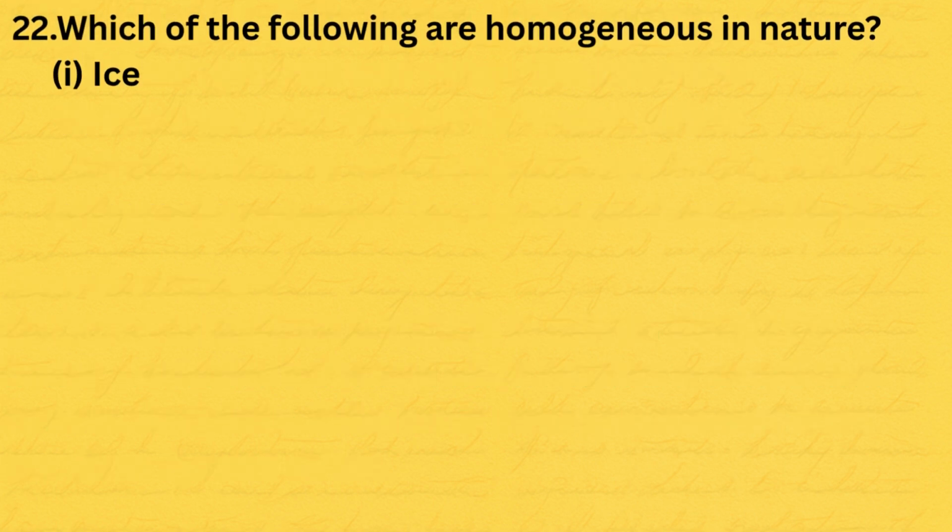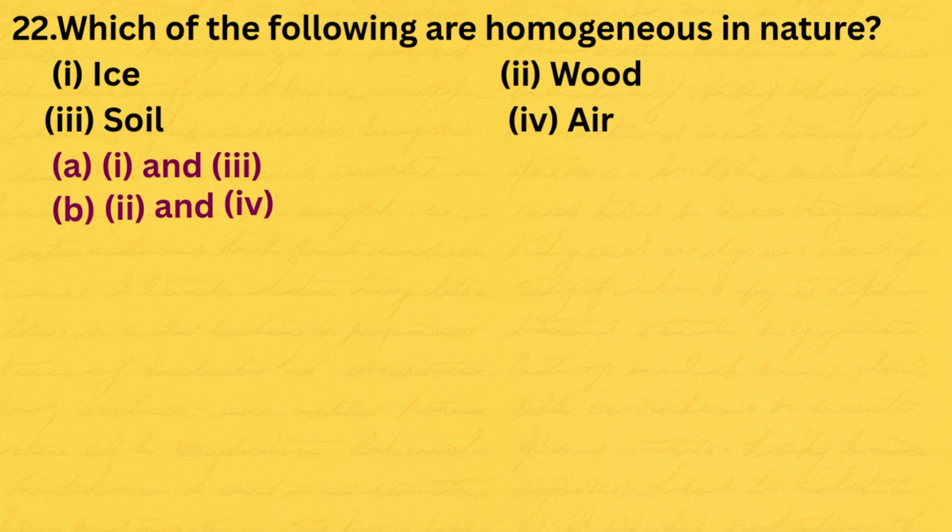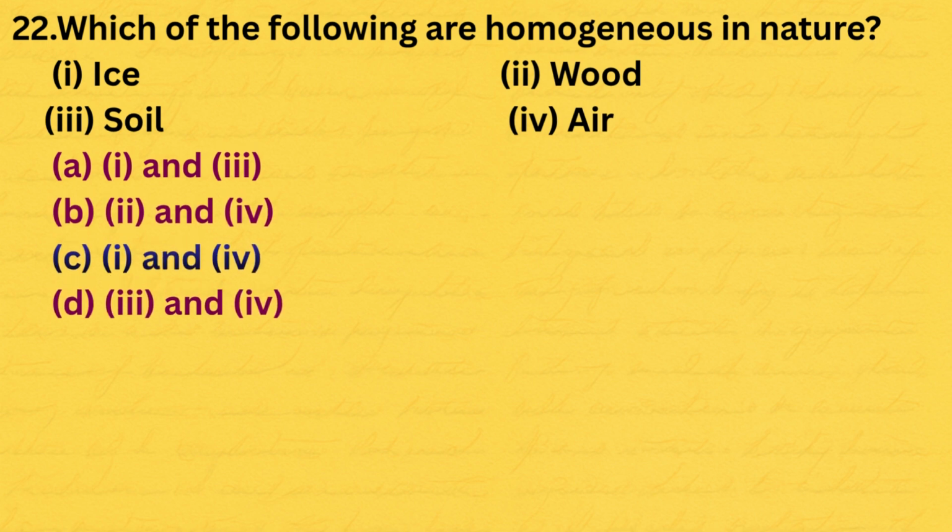22. Which of the following are homogeneous in nature? 1. Ice. 2. Wood. 3. Soil. 4. Air. The correct option is C.